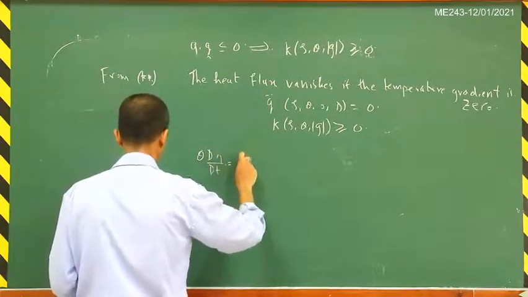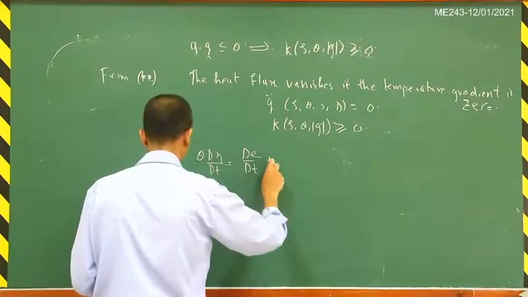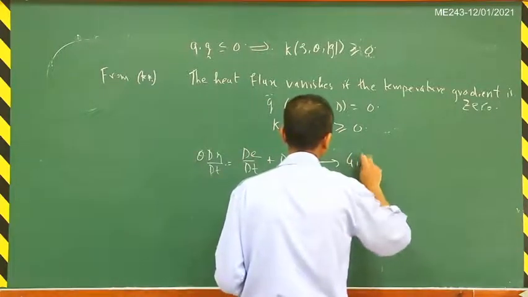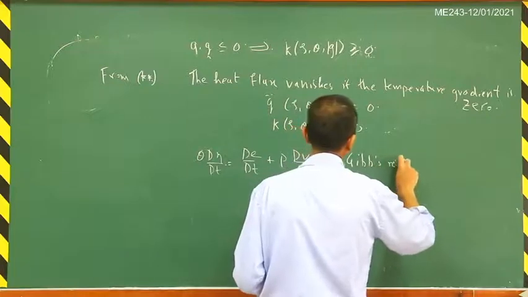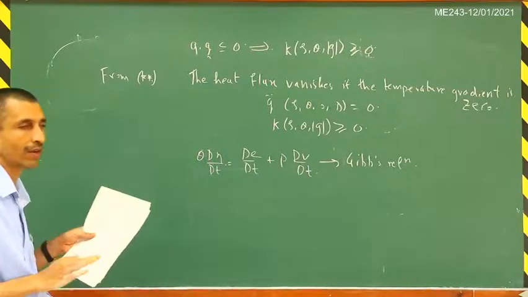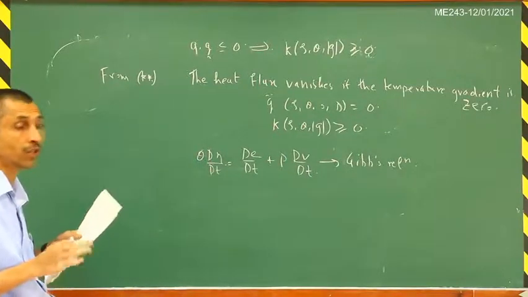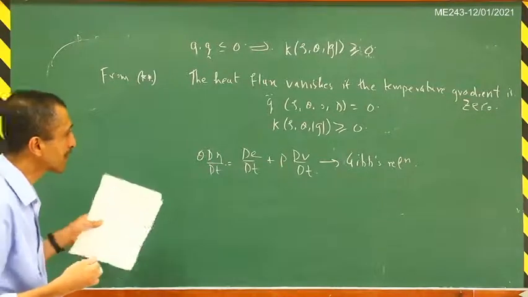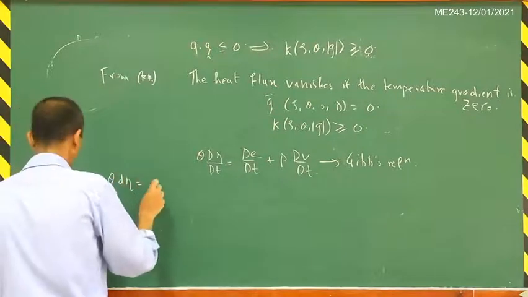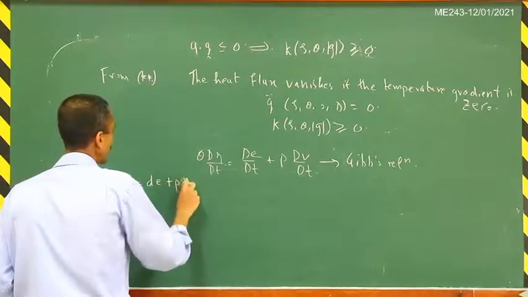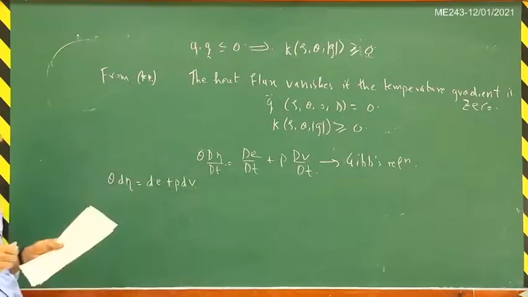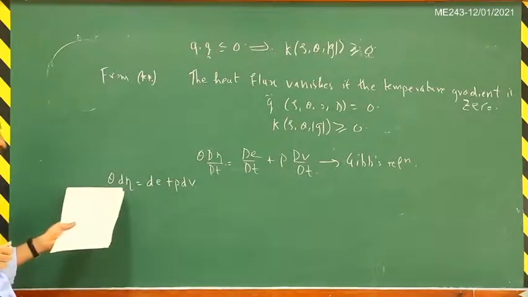So that is dE by dt plus P times dV by dt. This is what is known as the Gibbs relation. As I said, there is no new result that we have derived. Almost all these results are known results. If you look at thermodynamics books, they will mention this result, but they will write it as theta d eta is equal to dE plus P dV. So this relation is already known as the Gibbs relation, and you can see this in books on thermodynamics.